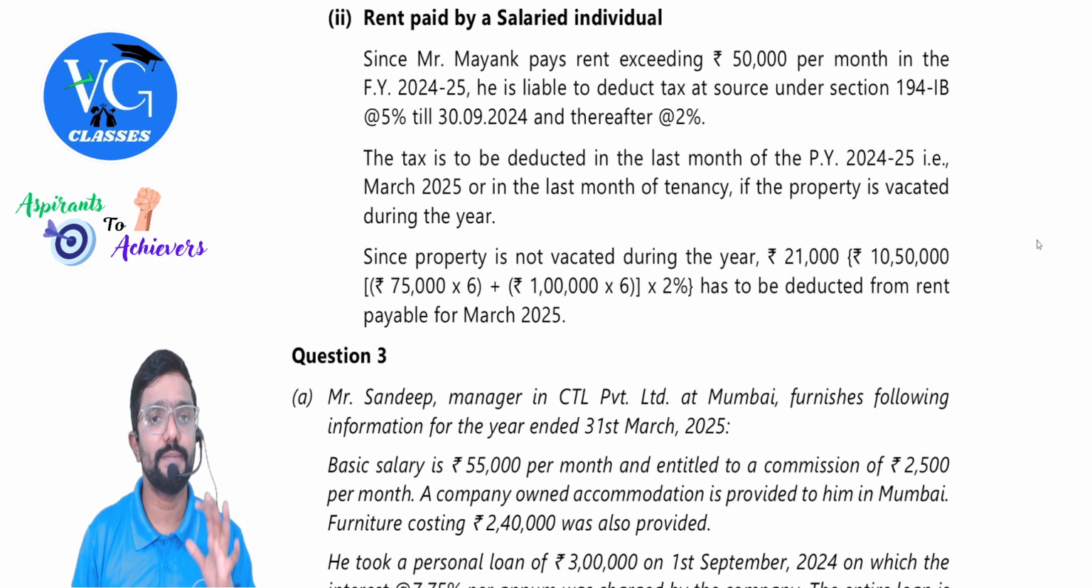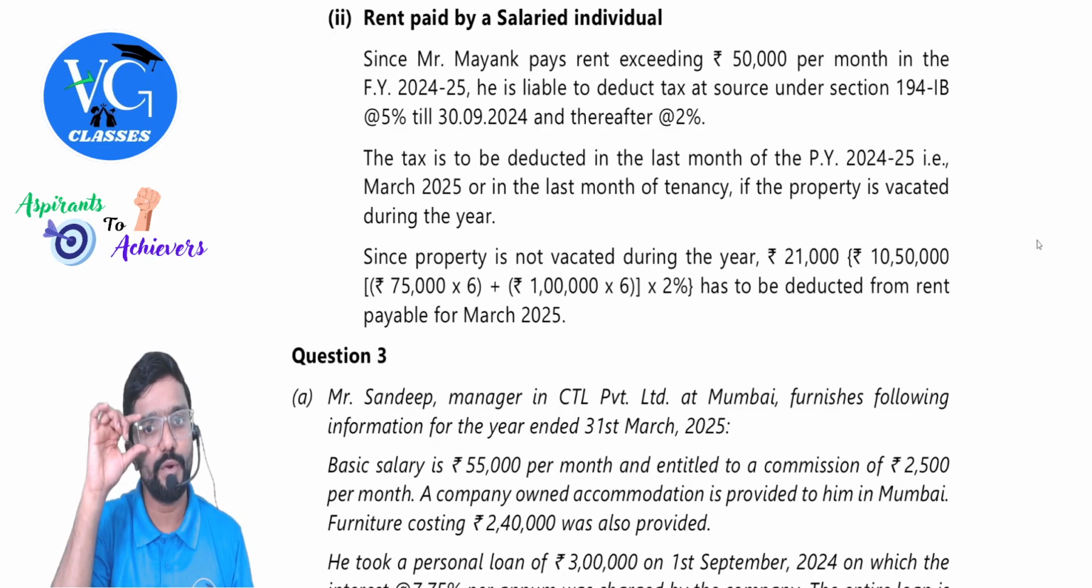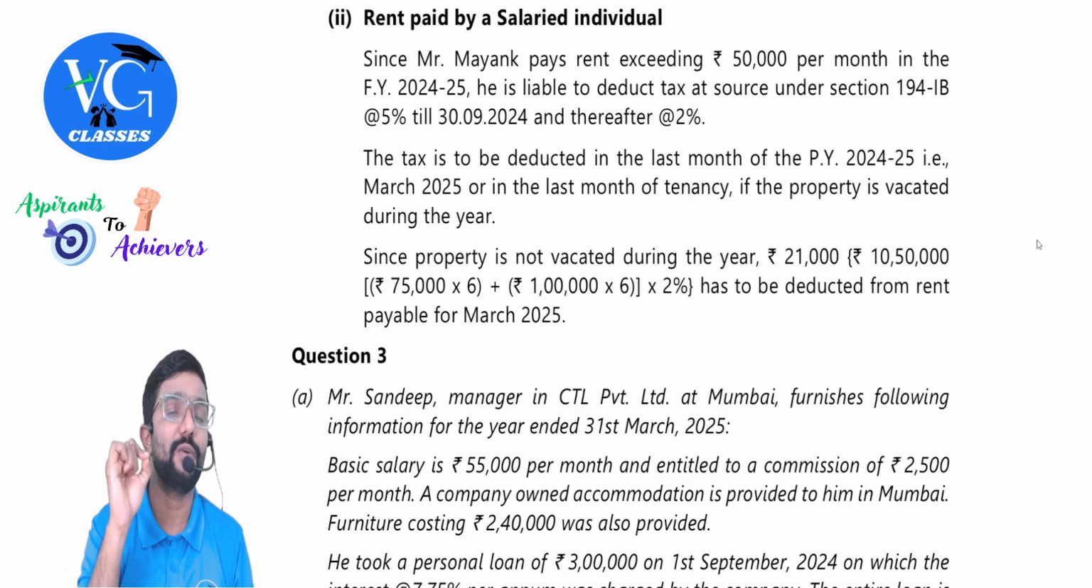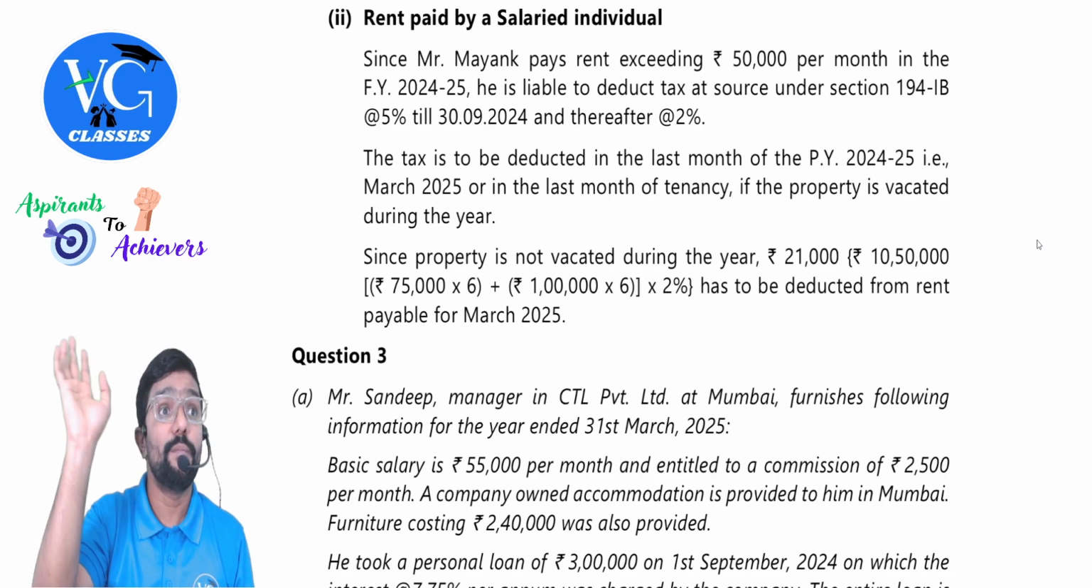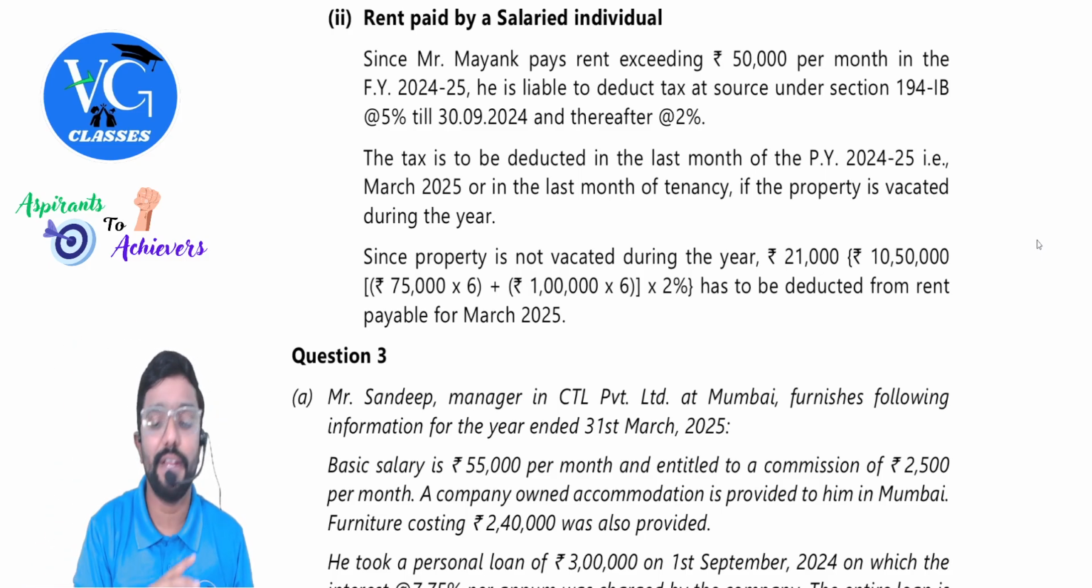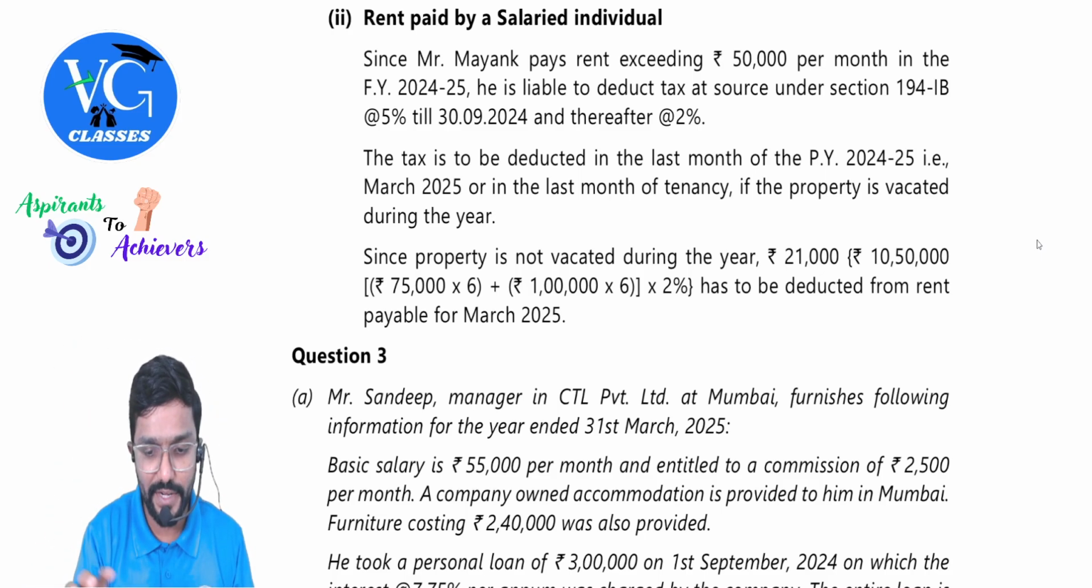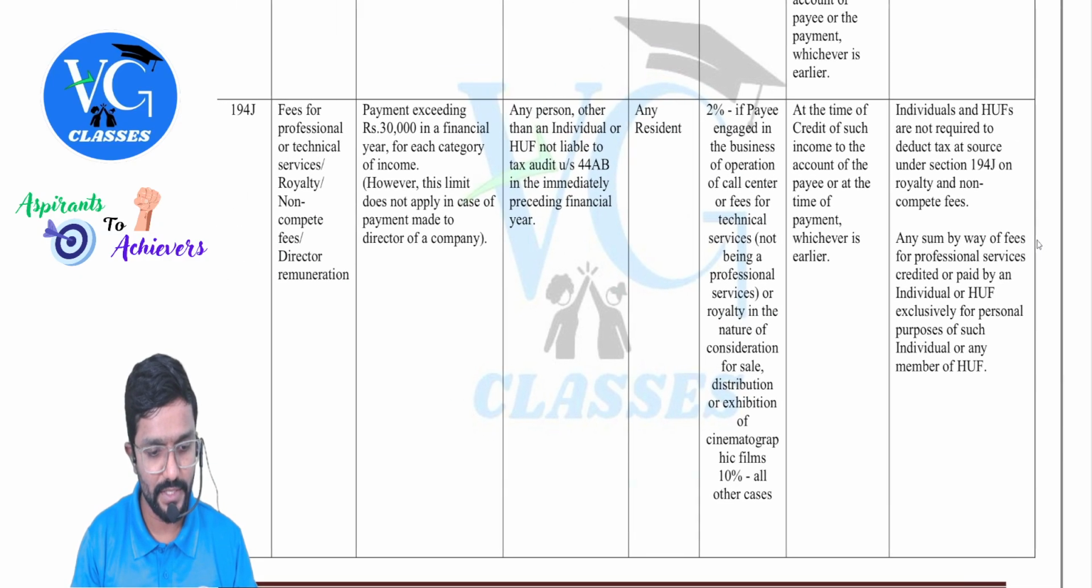Observe this. Since Mr. Mayank pays rent exceeding 50,000 per month in financial year 24-25, he is liable to deduct tax at source under section 194-IB. Please be careful. There are two sections for rent. There are two sections for rent. Just a minute.